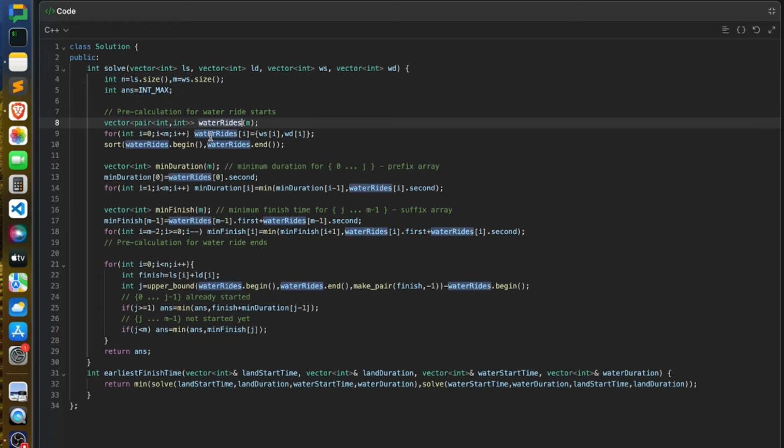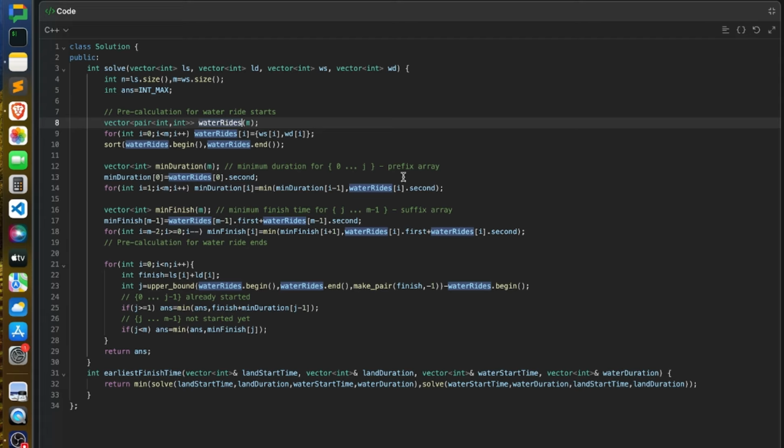This is my water ride. Water ride essentially takes start time and duration, and then I sorted it. So this sorting is based on the start time. The first ride would have the smallest start time, and the start time of the second would be greater than or equal to the first, and then the third, and so on. So this is the pre-calculation for all the water rides.